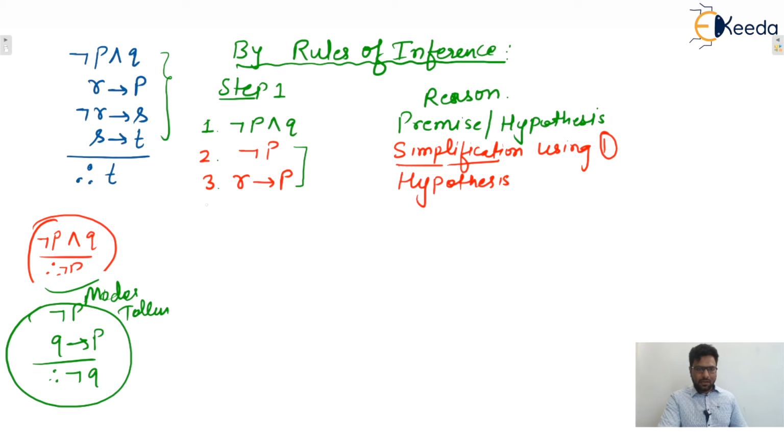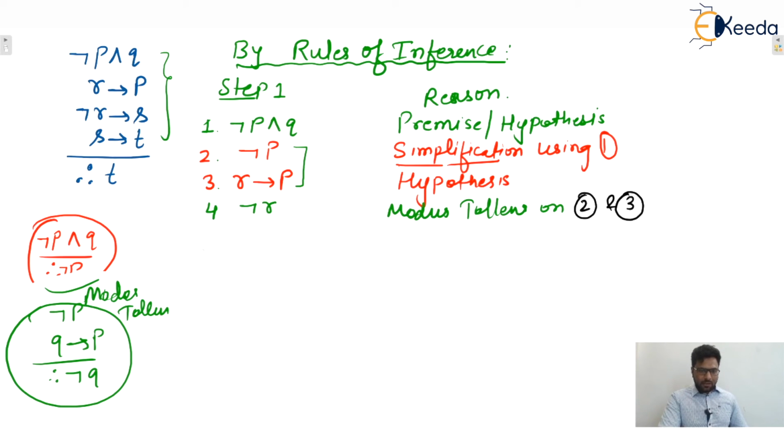Yes, we can apply modus tollens on the second and third premises. Then the result will be negation R. So we used modus tollens on the second and third, isn't it?